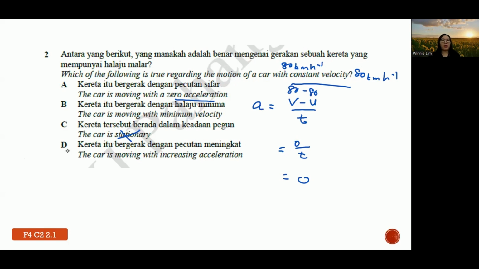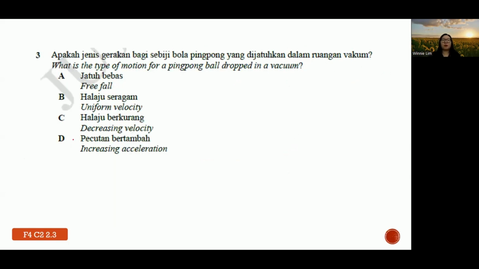Okay, so move on. Number 3, what is the type of motion of a ping pong ball dropped in vacuum? Okay, so when an object is dropped, actually they experience what? Free fall. So that's why the answer is free fall motion. And in free fall, particularly, there is no other force acting, especially air resistance, right? They only fall with gravitational force only. So that's the meaning of free fall.